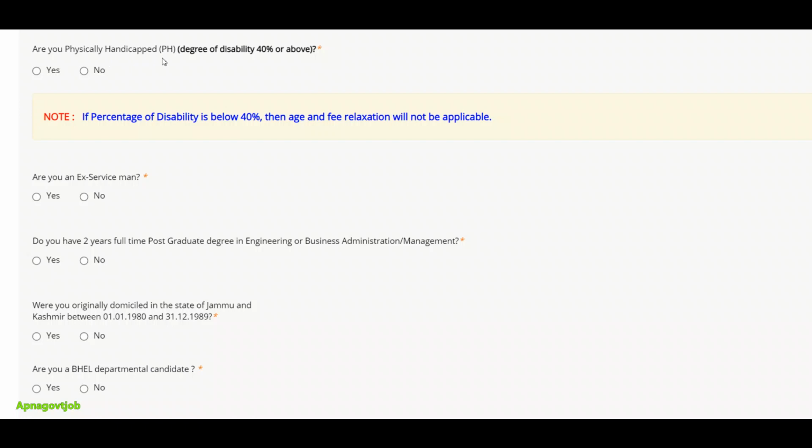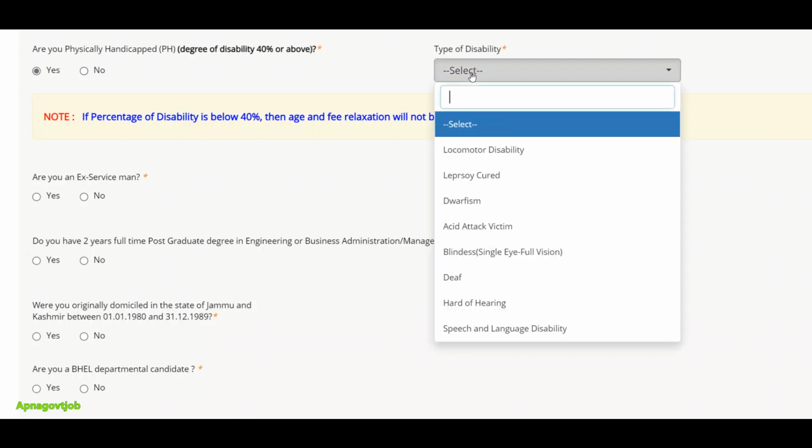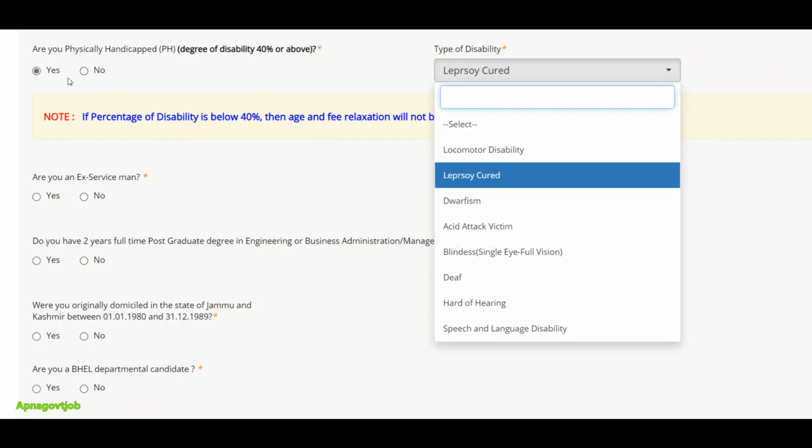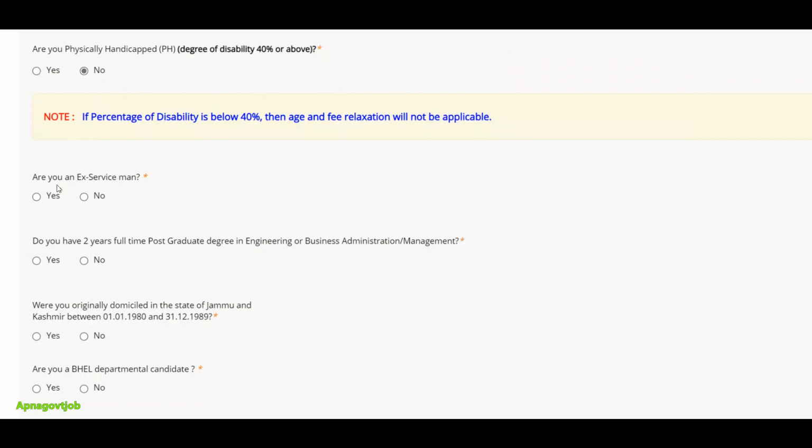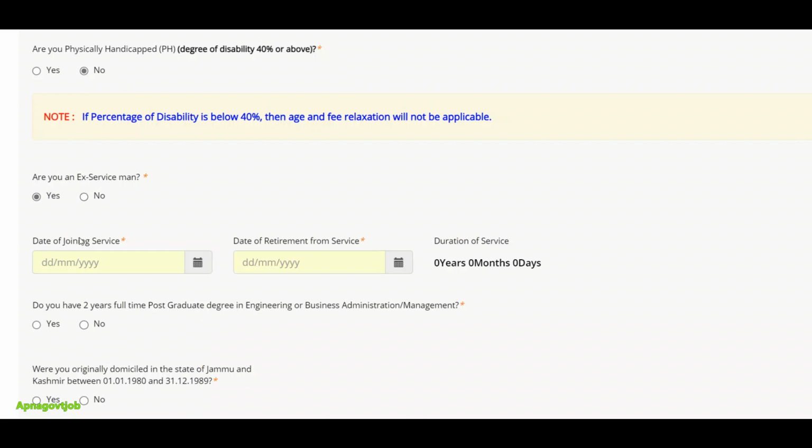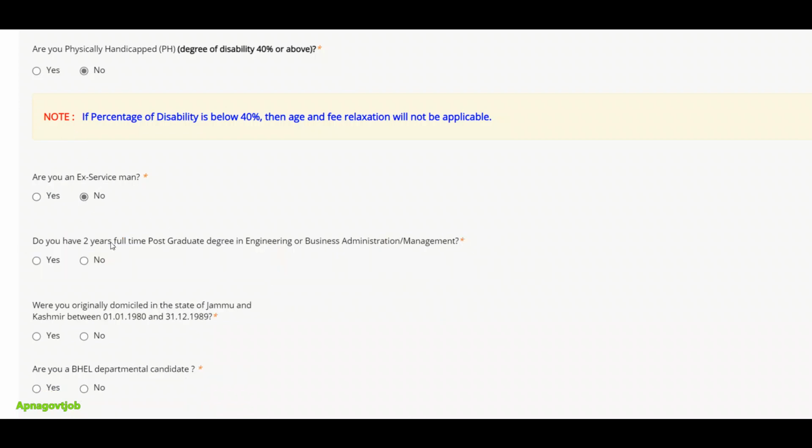Then, are you physically handicapped? Okay, so this is for PWD candidates. If yes, then click on the yes button. Here you have to select your type of disability. Okay, if no, then click on the no button. Then, are you an ex-serviceman? So this is for ex-servicemen. Here you have to enter your joining service and retirement service. Okay, and otherwise no for those who are not servicemen.